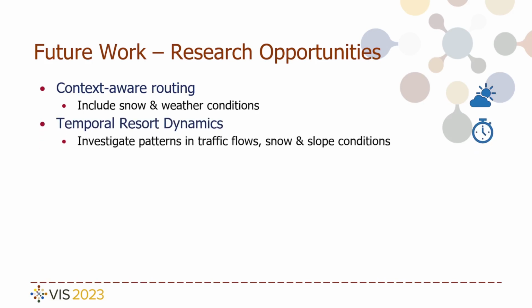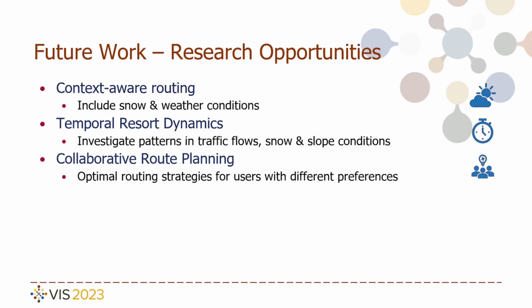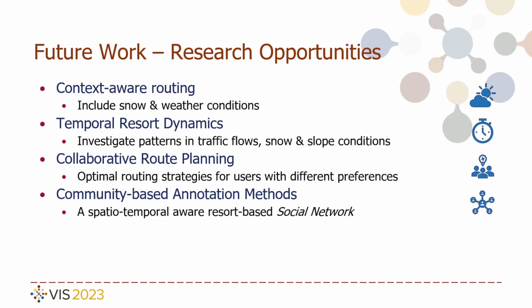With more fine-grained temporal GPS data available, temporal resort dynamics could be exposed, where patterns in traffic flow or snow quality could be investigated. As skiing is an activity typically carried out in a group, a collaborative route planning feature could determine optimal routing strategies for multiple users with different preferences. Lastly, a community-based annotation method within a social network framework would bring skiers together and let them share information about snow qualities, hazards, accidents, or long lift queues.